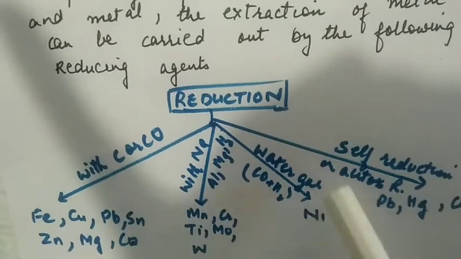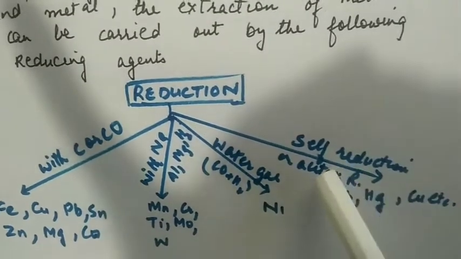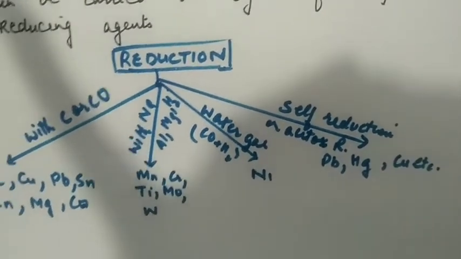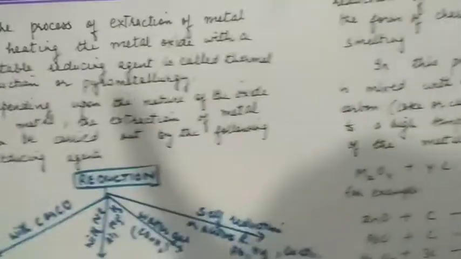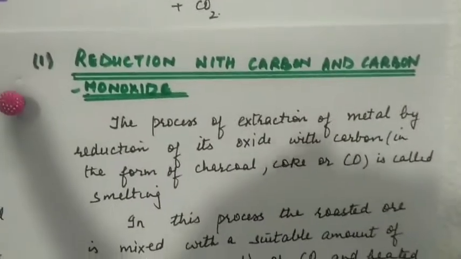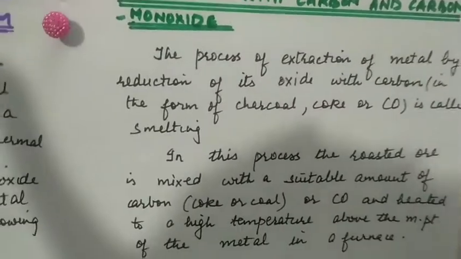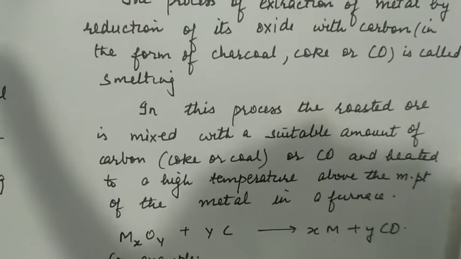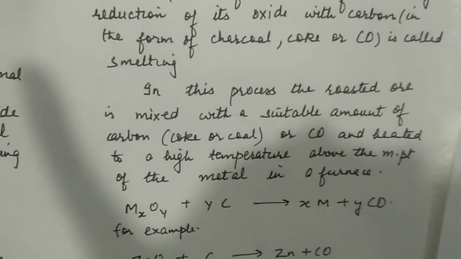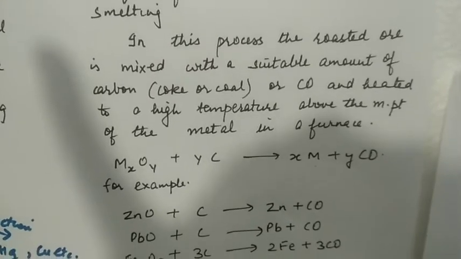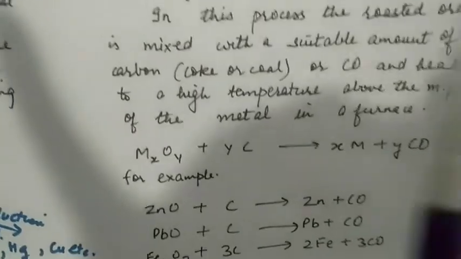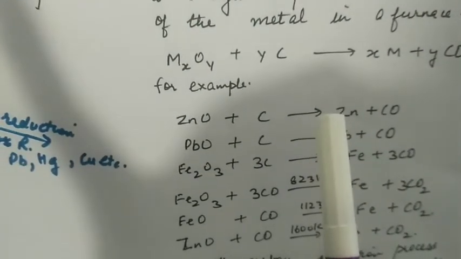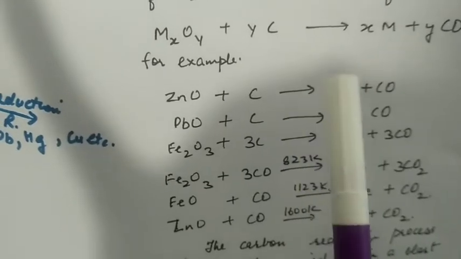To reduce nickel oxide to nickel, we use water gas, and metals like lead, mercury, copper are obtained by self-reduction or auto-reduction process. So, reduction with carbon and carbon monoxide. The process of extraction of metal by reduction of its oxide with carbon in the form of charcoal, coke or carbon monoxide is called smelting. In this process, the roasted ore is heated with a suitable amount of carbon, coke or coal or carbon monoxide and heated to a high temperature above the melting point of the metal.